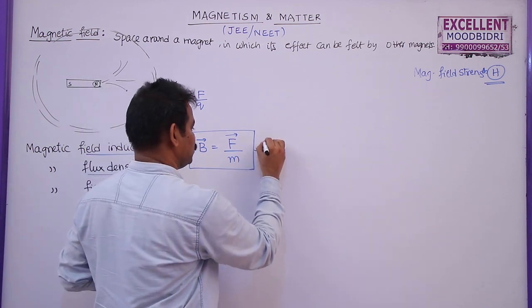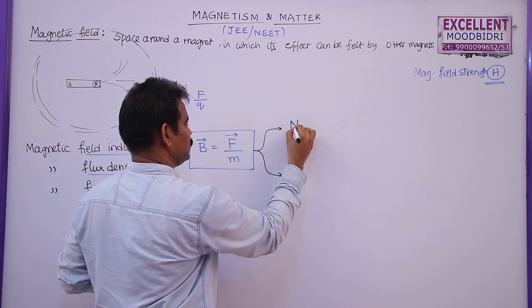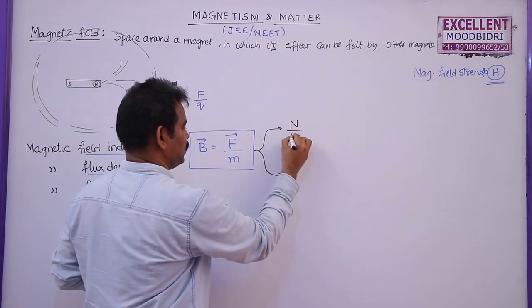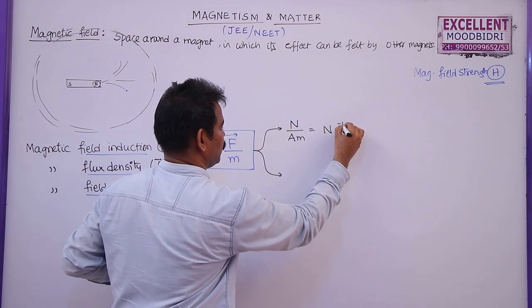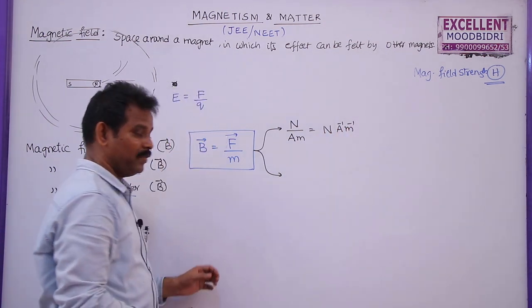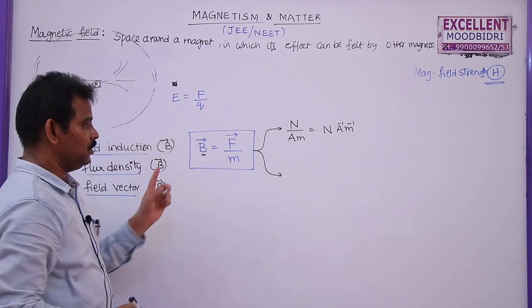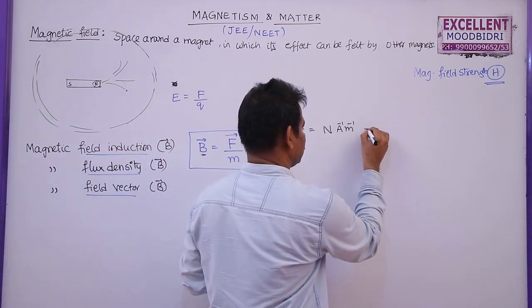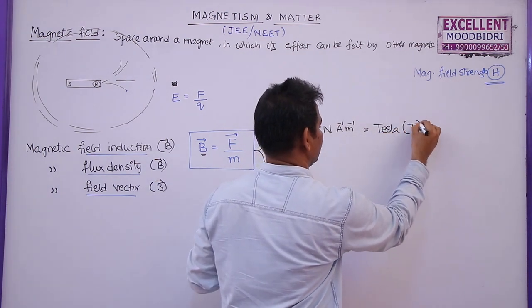So what is the SI unit and dimension formula for this one? Force is measured in newtons and pole strength is measured in ampere meter. So we call it newton per ampere per meter. But in the previous lesson we measured this magnetic field in tesla. So this is also equal to tesla, denoted by the letter T.